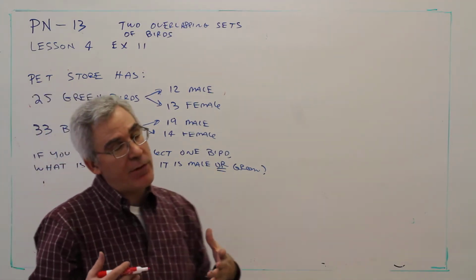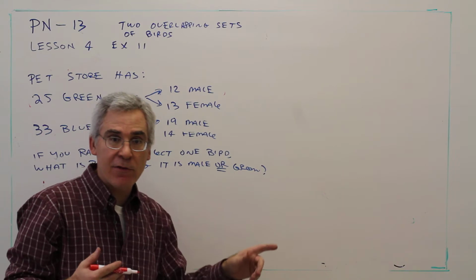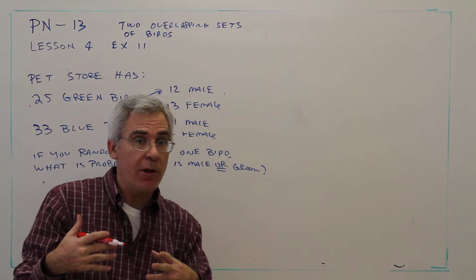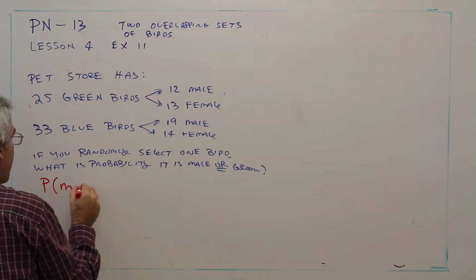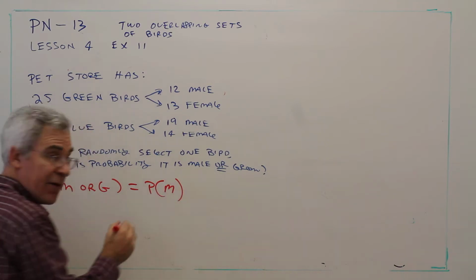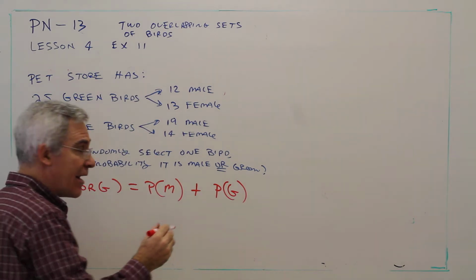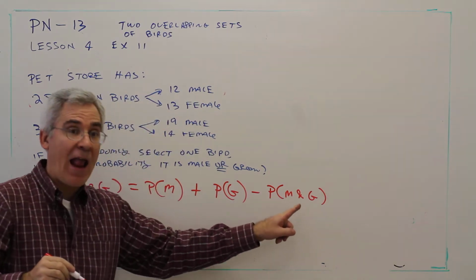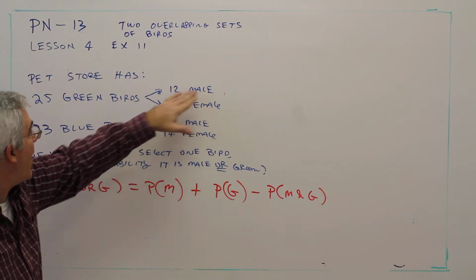So I'm going to work this problem in terms of probabilities. Again, these are not mutually exclusive events, so I've got to subtract the double counting or overlap, if you will. So in general, the probability of male or green equals the probability of being male plus the probability of being green minus the probability of being male and green. And again, that gets rid of the double counting from counting those who are male and green at the same time.